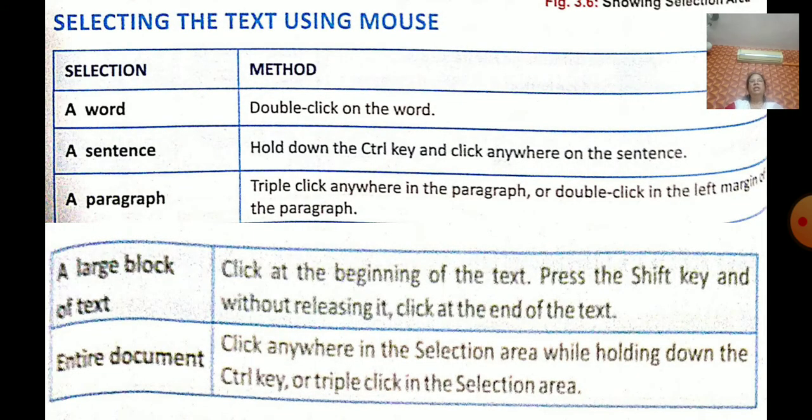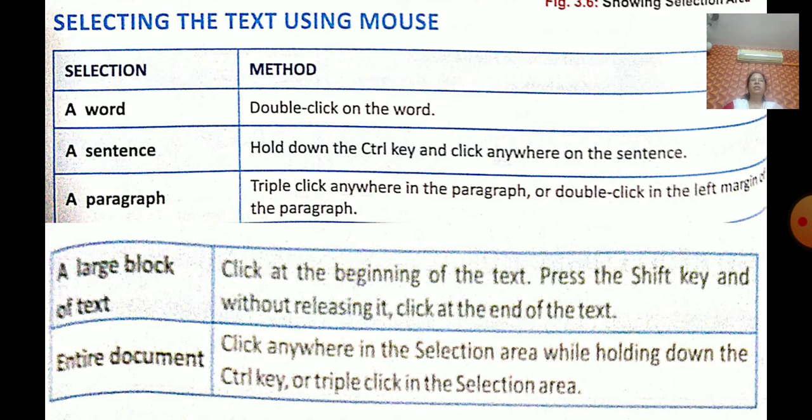Now how to select the text? If you want to do formatting, or copy and paste, before that you have to select the text. How will you select the text? If you want to select only a word, just double click on the word. If you want to select a whole sentence, hold down the Control key and click anywhere on the sentence. If you want to select a paragraph, take the mouse pointer and click three times, a triple click anywhere in the paragraph.